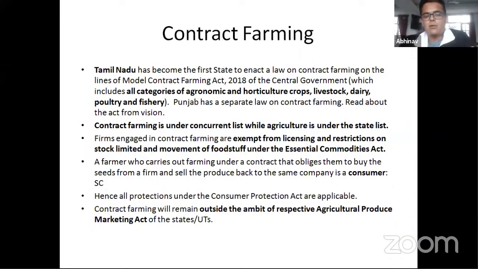Okay, now you must remember that contract farming is under the concurrent list. Both the state and the center can make a law. However, agriculture is under the state list. Okay, so now the state, under the Model Contract Farming Act, which Tamil Nadu has also adopted and made a contract farming act of its own, has given some exemptions to the parties that are engaged in contract farming. Let's say, for example, they are exempt from licensing and restrictions on the stock limit and movement of foodstuff under the Essential Commodities Act.